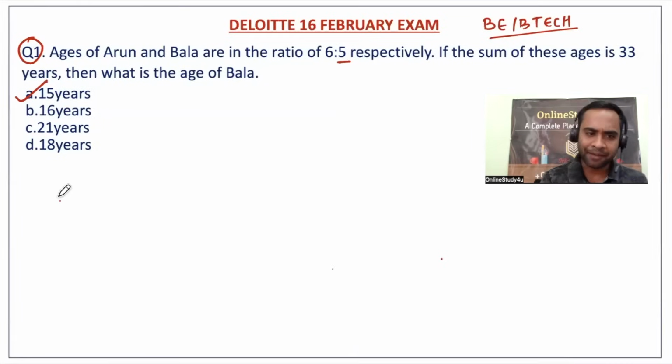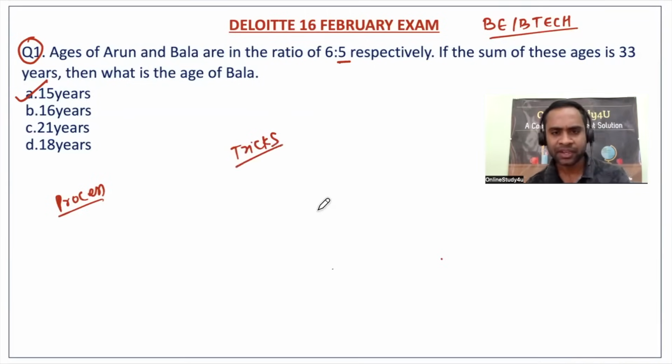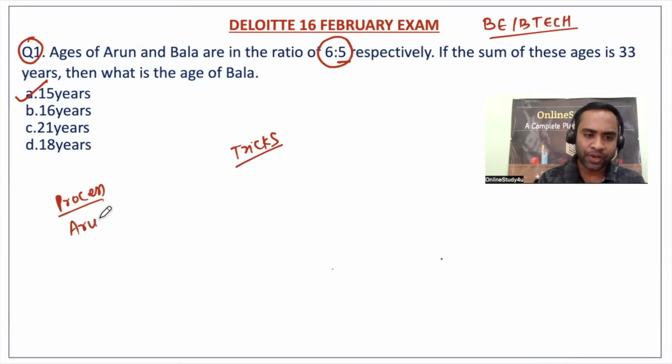But anyway, I will tell you the process and then I will also tell you the trick which I have used here. Now, friends, if any data is given in terms of ratio, and you want to write it down in terms of value, then you can multiply with a variable. Like Arun and Bala age ratio is 6 is to 5. So you can write Arun's age is 6x. You can take A, B, C, any variable. And what will be Bala's age? So Bala's age is 5x.